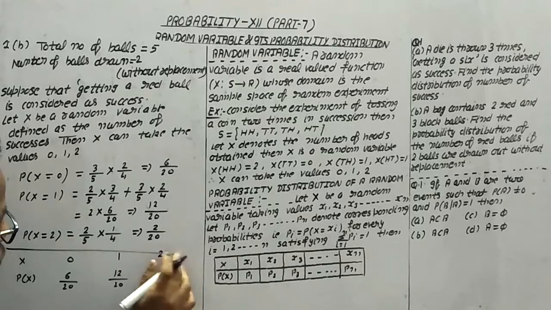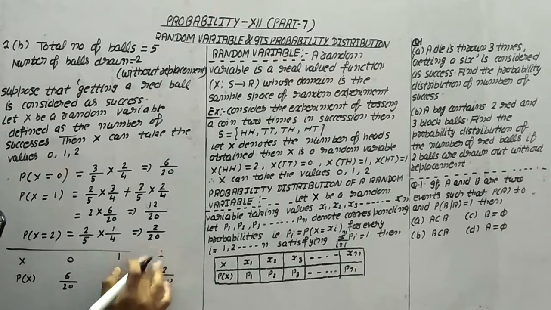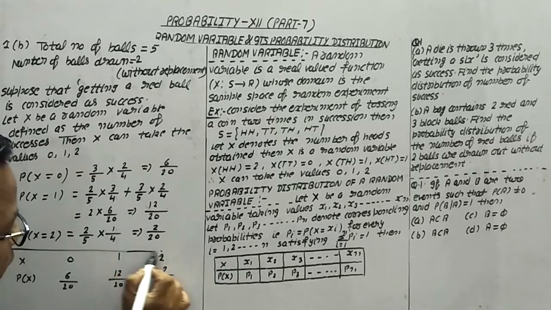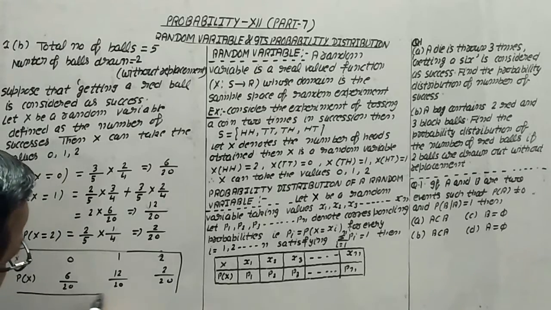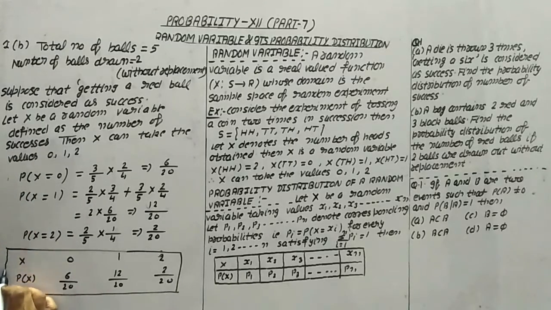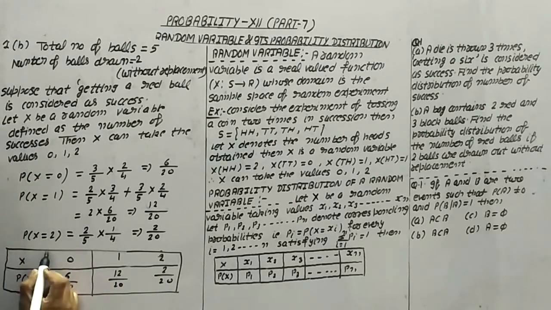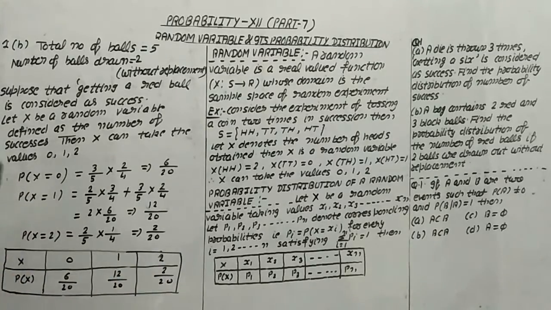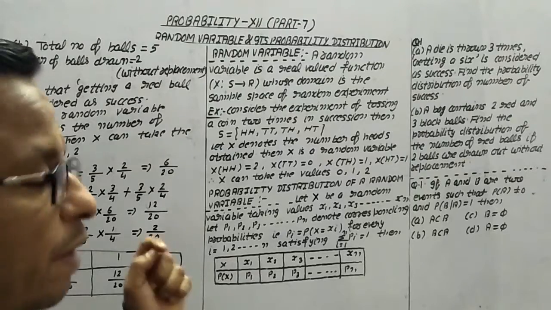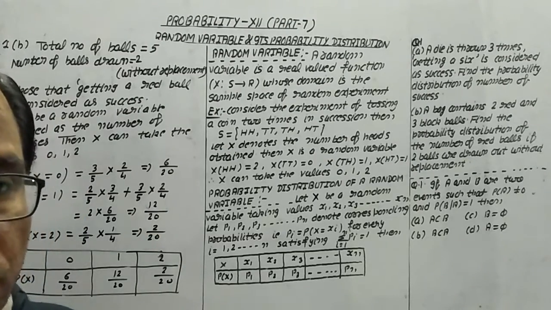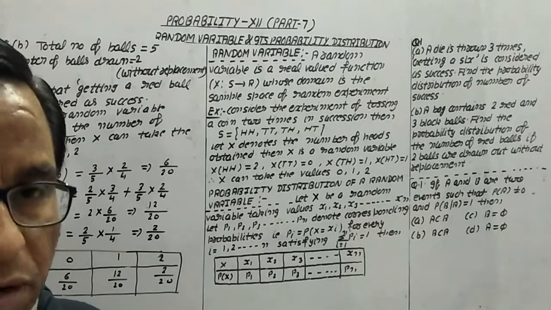If you are not going to calculate the mean, then if you want to do the simplification, you can do it. But we are not going to do the simplification in case we have to find the mean and variance, which we will understand in the next video. So this is the way to make the probability distribution for a random variable. On the basis of this, practice other questions.